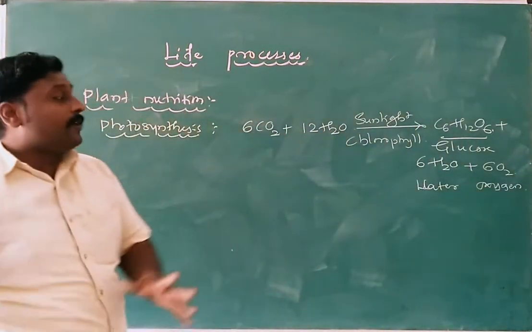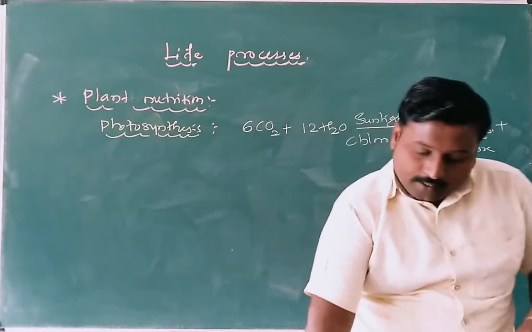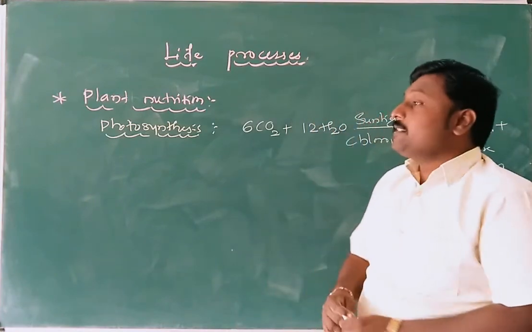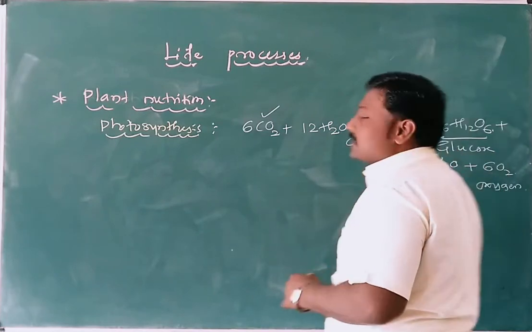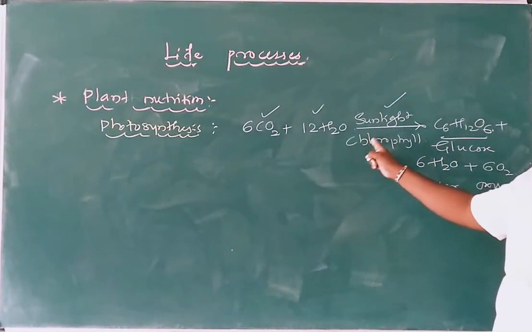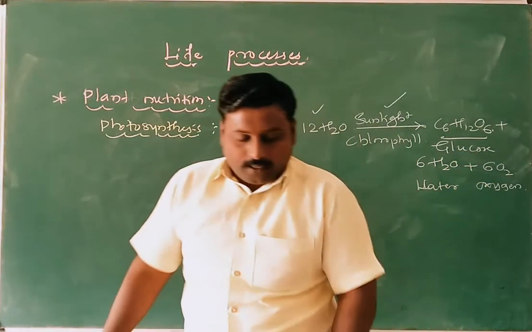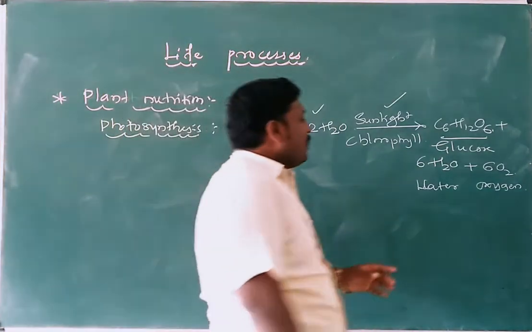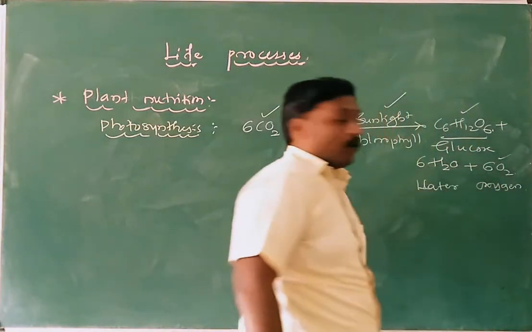This is a complex process, not a simple process. The equation clearly indicates that the raw materials of photosynthesis are carbon dioxide, sunlight and water. These three are the raw materials necessary for the process of photosynthesis. The end products of photosynthesis are glucose or carbohydrate and oxygen.